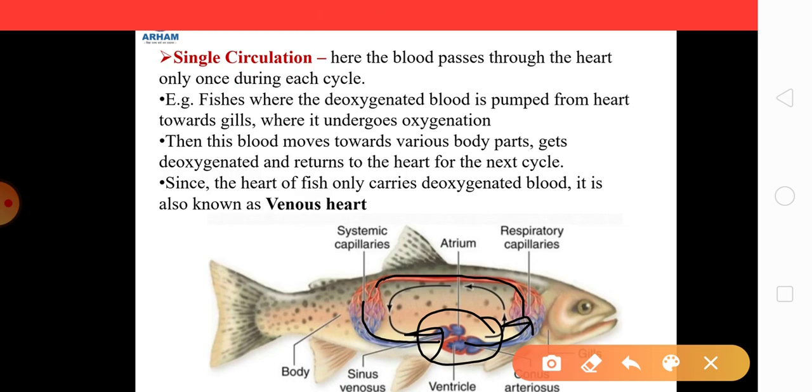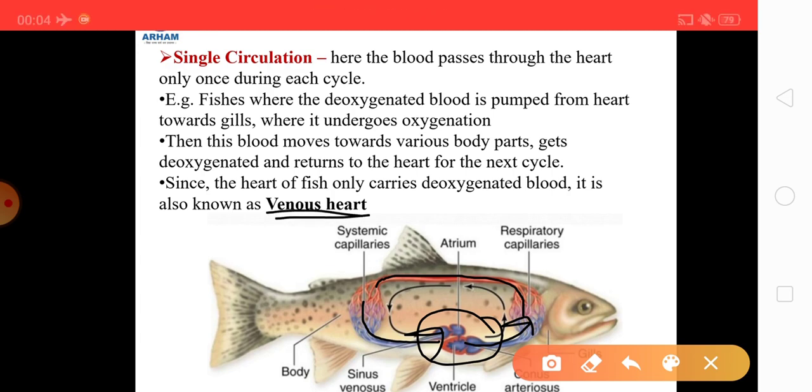In this case, in one cycle of the circulation, the blood passes through the heart only once. Now there is one more thing about fishes: the heart of a fish only carries the deoxygenated blood, and because of that it is known as venous heart.